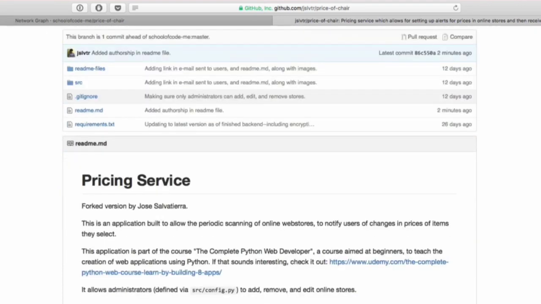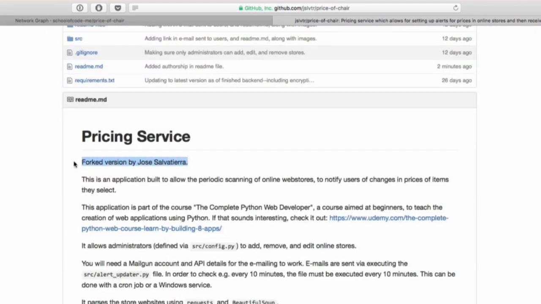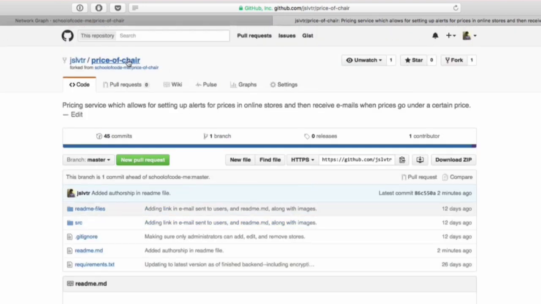And how the readme file also presents forked version by me. So when you've done all that, you should see this forked version here by yourself, and that should be in your forked repository.